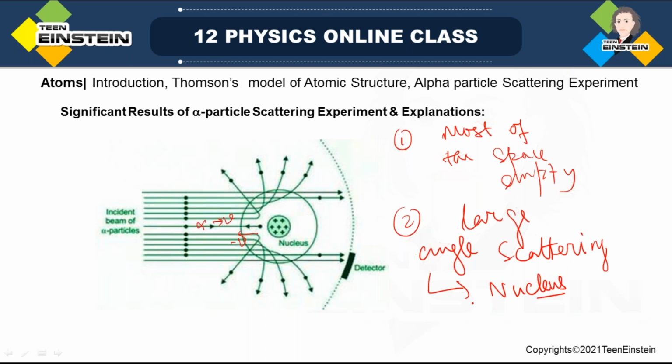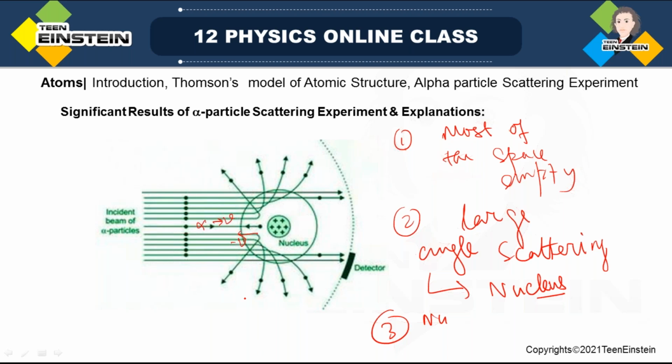Okay, and the nucleus is surrounded by a cloud of electrons. So the third conclusion Rutherford gave is that the nucleus is surrounded by a cloud of electrons whose total negative charge is exactly equal to the total positive charge on the nucleus, so that the atom as a whole is electrically neutral. So what was the third conclusion?